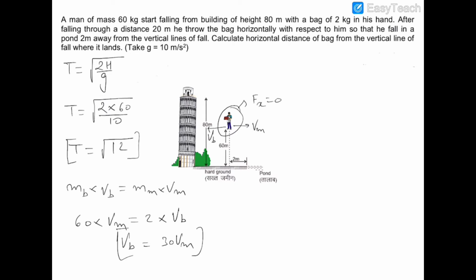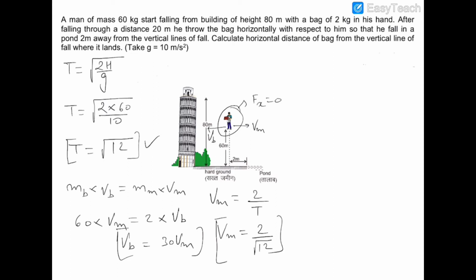Now what is Vm? Vm is the minimum required velocity with which the man should move in the horizontal direction so that he jumps in the pond just in time. Now the time which he has is under root 2h by g, and therefore the minimum velocity Vm should be equal to distance, which is 2 meters, upon time, and therefore Vm is equal to 2 upon root 12.